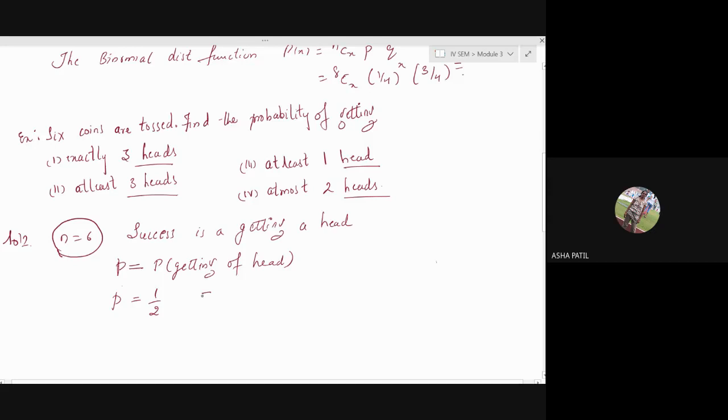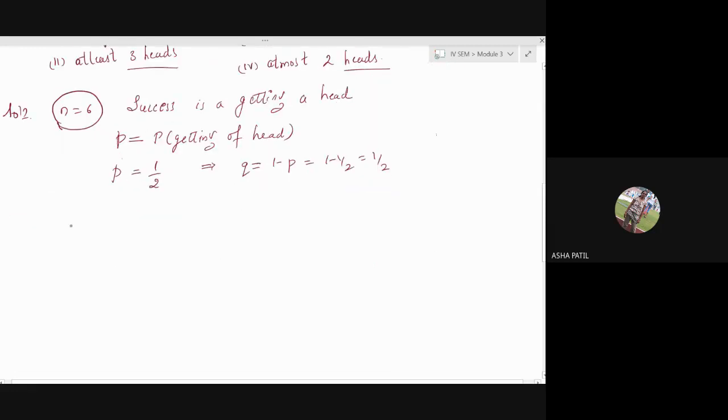Then what is Q? 1 by 2, because it is 1 minus P, right? 1 minus P becomes 1 minus 1 by 2. You get again 1 by 2. You got P, you got Q, you know N. Now write the probability function.